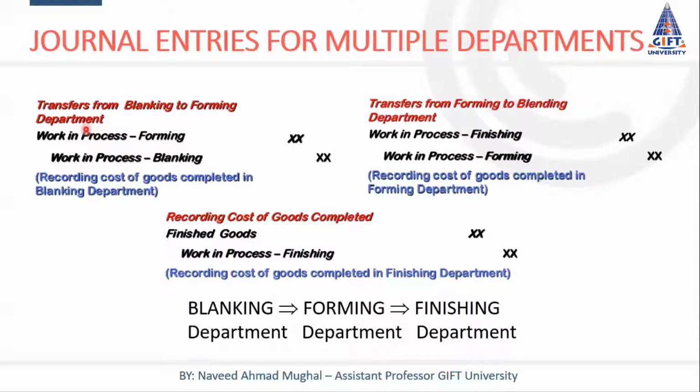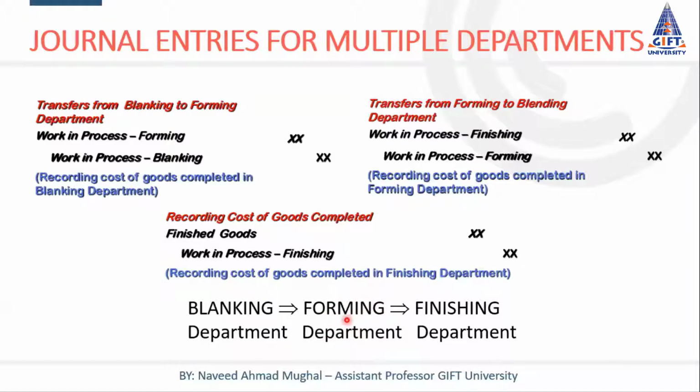Then we have a sequence. We transfer cost from one department to the second department. Here is basically the sequence. First of all, cost is charged to blanking department. Then goods are completed and sent to forming department. So cost is transferred from blanking department to forming department, and then work is done in forming department.